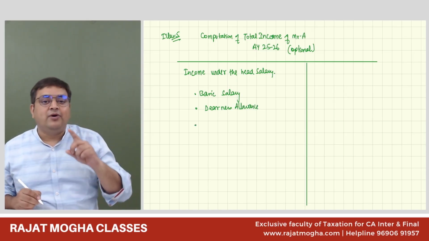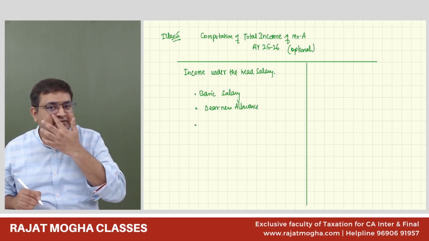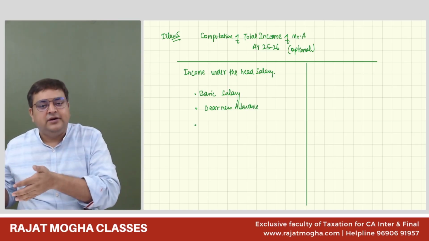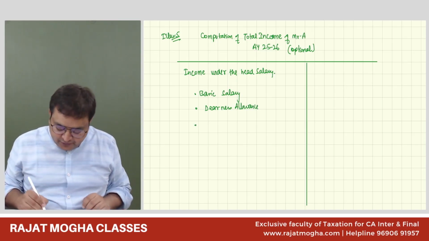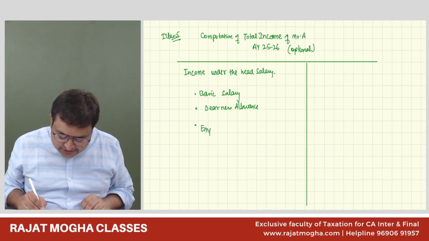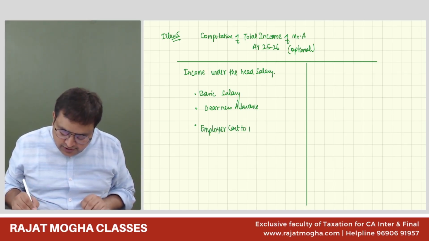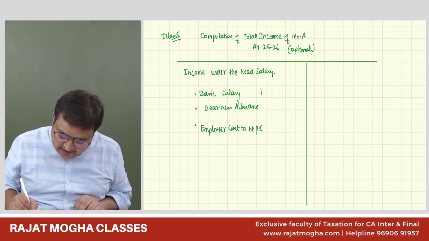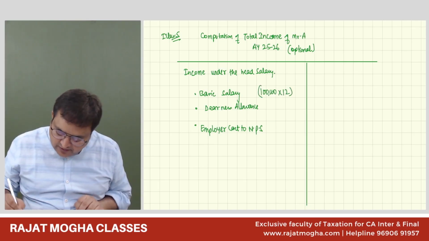Yes, sir. Employer is contributing to the new pension scheme. So this is also what you are getting. He's depositing in your new pension scheme account. So this is employer contribution to new pension scheme. Correct? So these are the things which we are getting. How much was the basic salary? It was given as 1 lakh rupees per month into 12. So I'm assuming it is 12 lakh rupees.